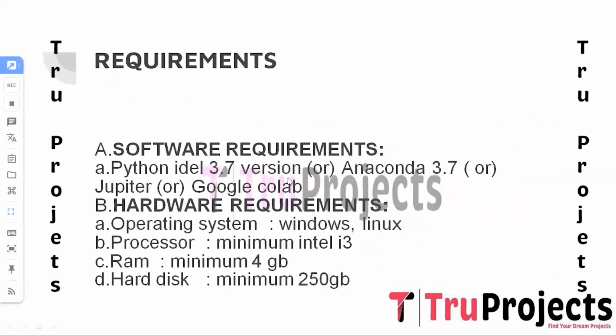These are the basic requirements that are needed to build this project. The software requirement: Python IDE with version 3.7, or Anaconda with version 3.7, or Jupyter, or Google Colab. Hardware requirements: operating system of Windows or Linux, processor of minimum Intel i3, RAM of minimum 4 GB, and hard disk of minimum 250 GB.